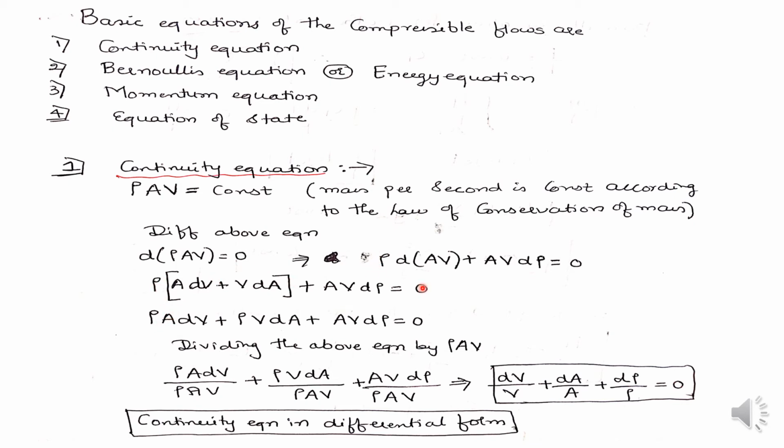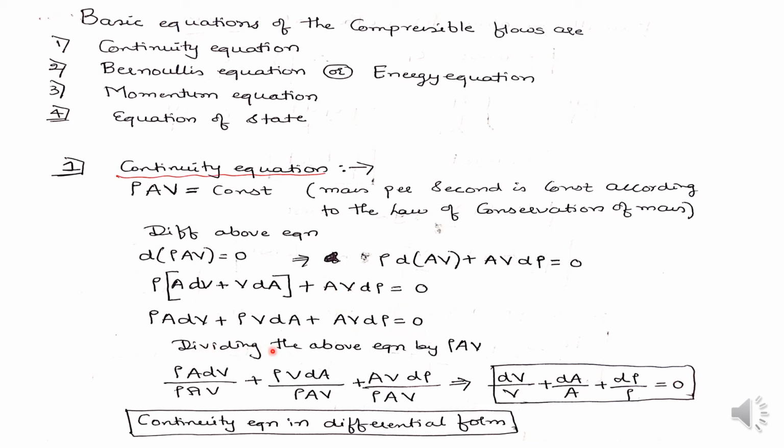Differentiation of A into V is A into dV plus V into dA, plus this term I have written as it is, A into V into d rho, equal to 0. Now this equation I have written in this form: rho A dV plus rho V dA plus A V d rho equals 0.